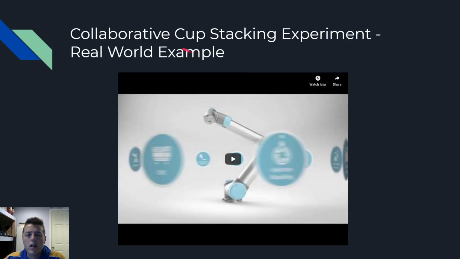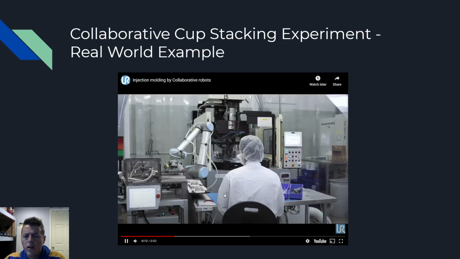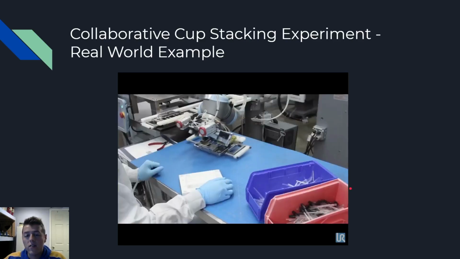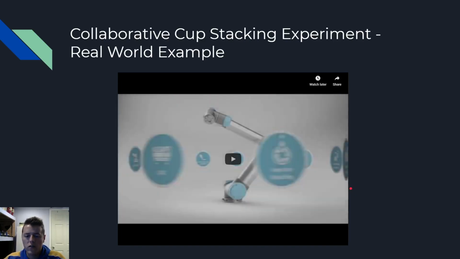So now let's take a look at the collaborative cup stacking experiment. And when I first read this cup stacking, it sounded kind of boring. But then I thought a little deeper about it and how this applies to the real world. And to explain myself, let's take a look at this video. What I want you to notice is how close proximity this robot is acting relative to this human. And you can compare that to robots you see these days, where they're in factories with 10-foot cages and massive alarm systems, and you can't get anywhere near them. So this is really a huge step forward.